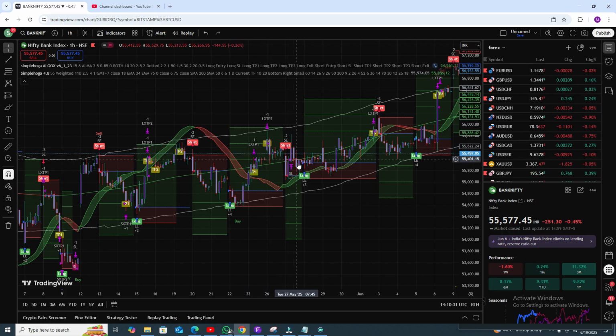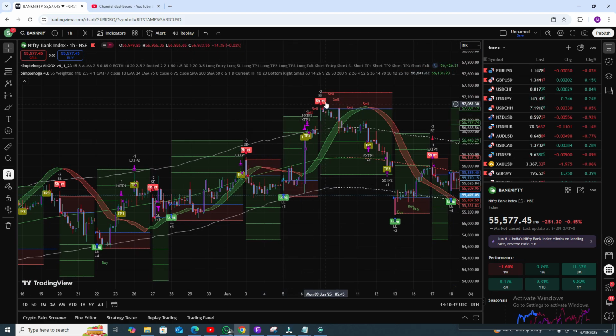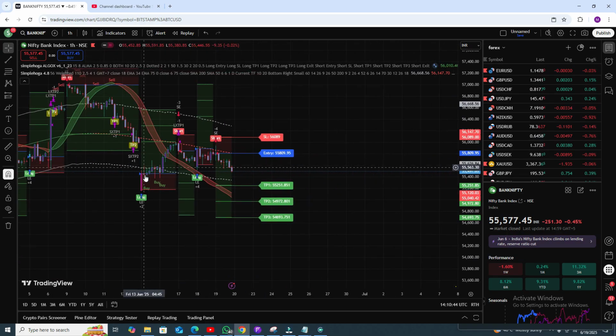This short position did not give you a good profit actually, but this one is profitable. That is actually a profitable trade. That is another one, that is another one, and you can see all the trades are almost all profitable. But if you need more and more accuracy, RSI can help you.